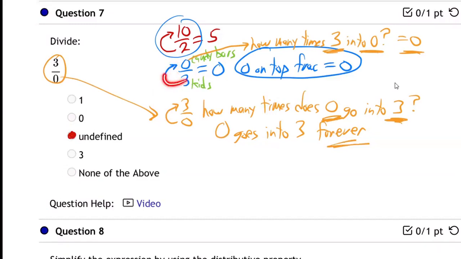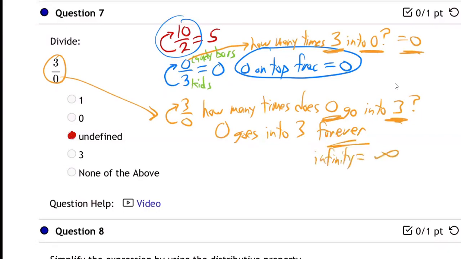These are different. These are not the same, are they? The last one, remember, it's bottom into top. We've agreed that's what a fraction means. Like 2 goes into 10 5 times. So the last one, the blue one here, 3 went into 0. Not at all. You can't fit 3 things into 0 at all. 3 does not fit into 0 at all. But 0 goes into 3 forever and ever and ever. Forever. In other words, infinity.